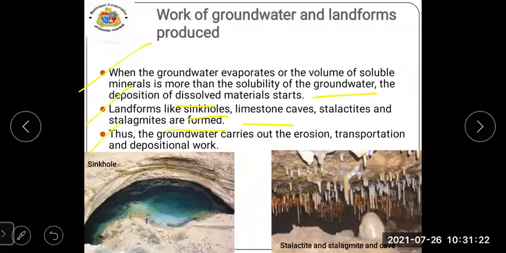Thus, the groundwater carries out the erosion, transportation, and depositional work. So, because of this soluble and solubility of the groundwater, the landforms are formed. Which landforms? Sinkholes and stalactites and stalagmites are formed. So this was about the work of groundwater and landforms produced.